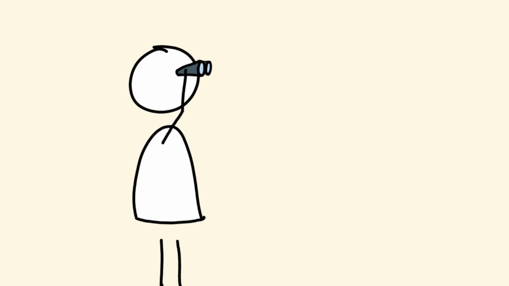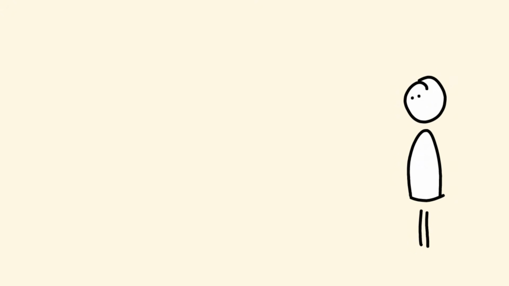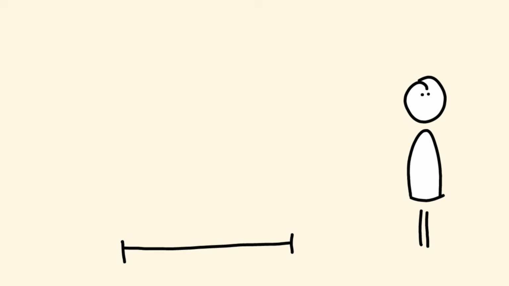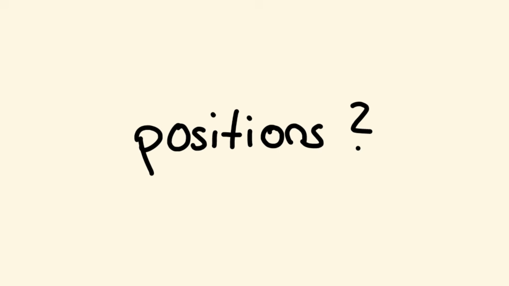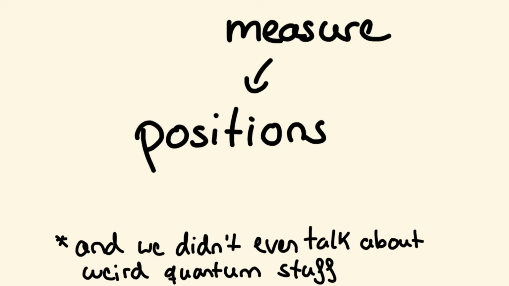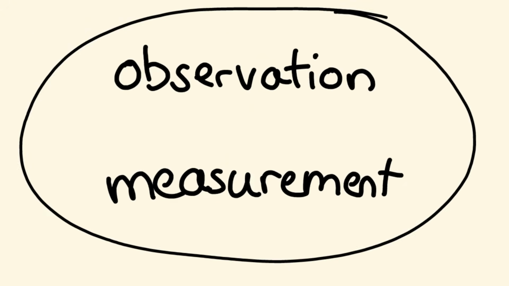Since we can't see the ball, we don't know that it's rolling down. So how can we answer the question, what is happening? Well, to find out what's happening, we have to get the ball's positions. And then, knowing the positions, we can conclude that the ball indeed rolls down. But how do we get the positions? By measuring them. So if we want to know what's happening, we already have to make measurements, because the stuff we're talking about is just so tiny. And that's why in quantum mechanics, observation and measurement are basically the same thing.